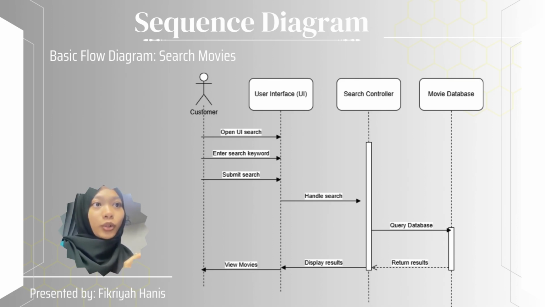So the search controller will handle the search and transfer it to the movie database. And then after querying the database, the movie database system will return the result for the search. And then the search controller will display the result on the user interface so that the customer can view their movie selection.